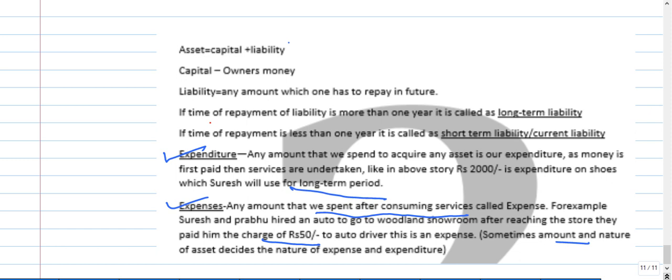Whichever way you are convenient, you can think like that and write the two terms, expenses and expenditure. In a simple way, if it is for a long period of time it is expenditure, and if it is for a short period of time it is expenses. Another way: the amount spent to acquire an asset is expenditure. If the amount is for consuming a service, it is called expenses. I think you understood all those things.